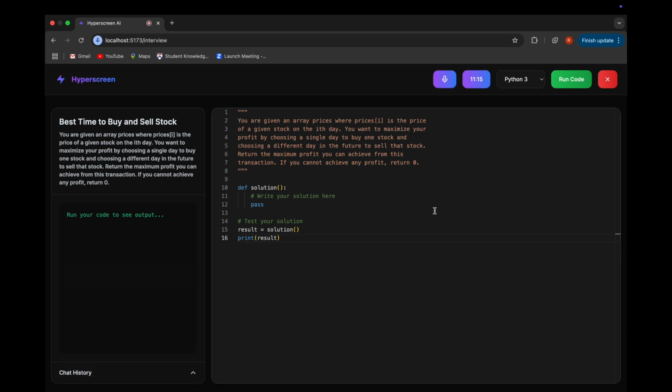Yeah, I'm not really sure how to solve this problem. Could you maybe give me the answer? I can't give you the answer directly, Rish, but I'm here to guide you through solving it. Let's start by discussing how you might approach this problem. What would be your initial thoughts or strategy for finding the maximum profit?